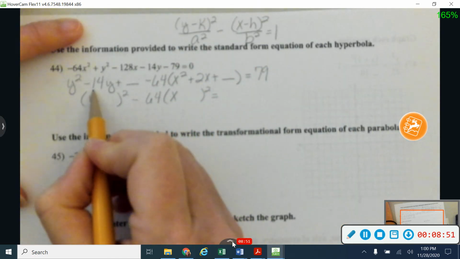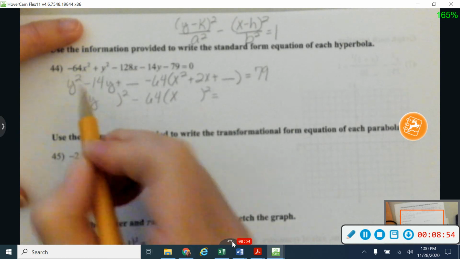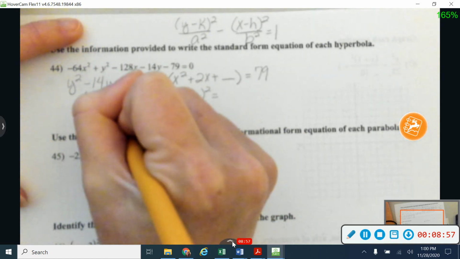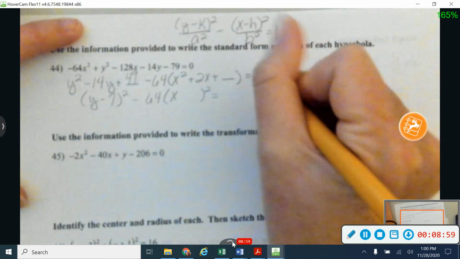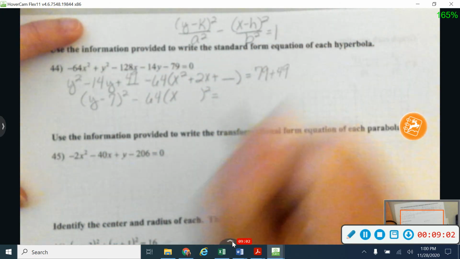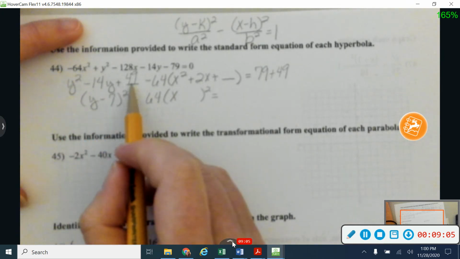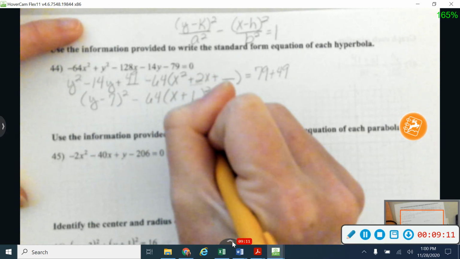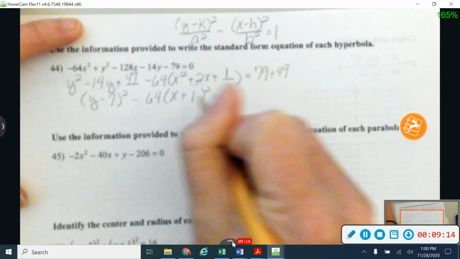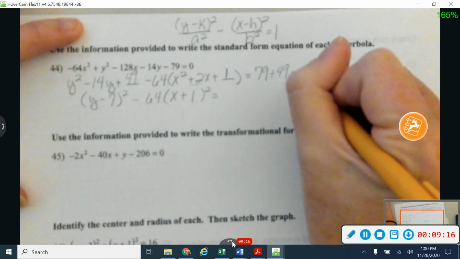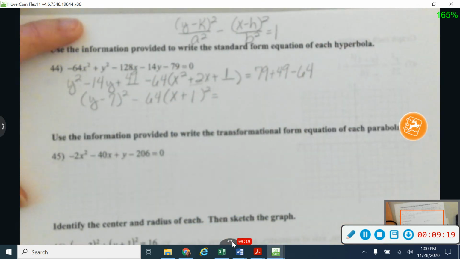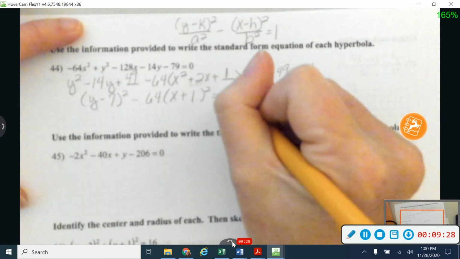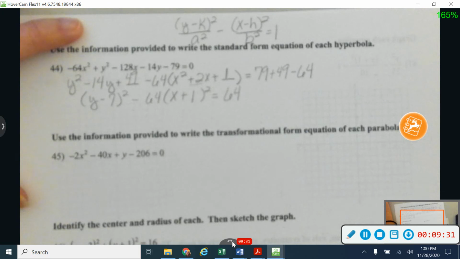And so when I complete the square, I'm going to take half of my middle term, including the sign. So that's going to give me minus 7. And negative 7 squared gives me 49. So I'm going to add 49 over here. Okay, nothing in front that time to multiply by. And then on this one, half of my middle term is going to give me plus 1. And 1 squared is going to give me 1, but really I subtracted 64. So I need to subtract 64 over there as well. Okay, and again, I'm just going to do my math over here real quick. So 79 plus 49 minus 64 still gives me 64 over there on that side.